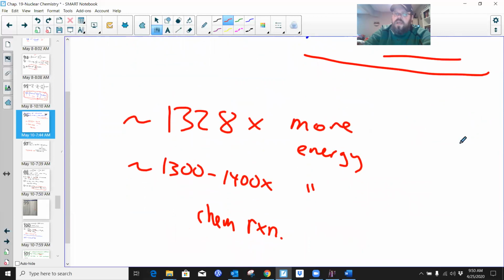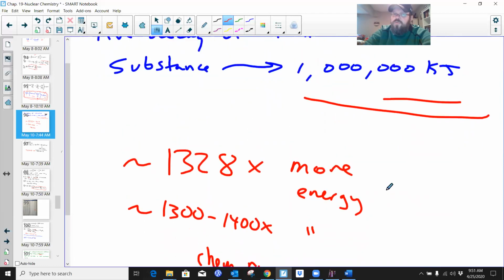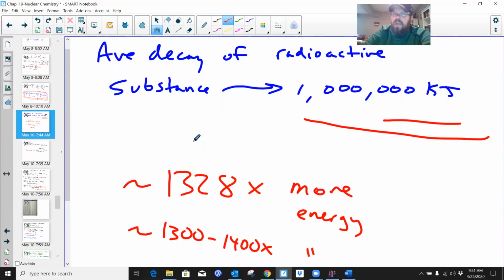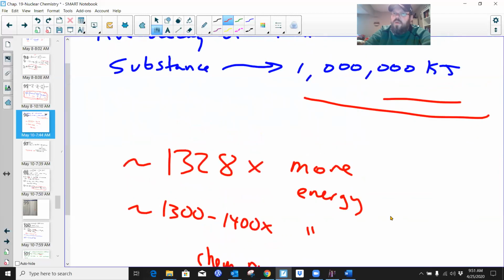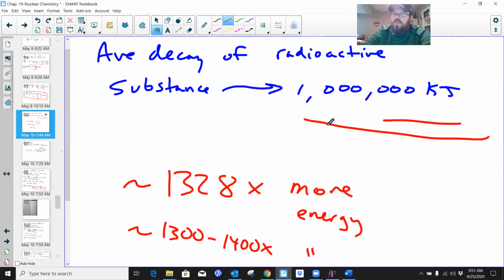We calculated the energy in a can of Coke the other day, I believe, in class. In a standard chemical reaction, if you compare that, nuclear reactions will possess somewhere between maybe 1,300 or 1,400 times the amount of energy, this average decay.